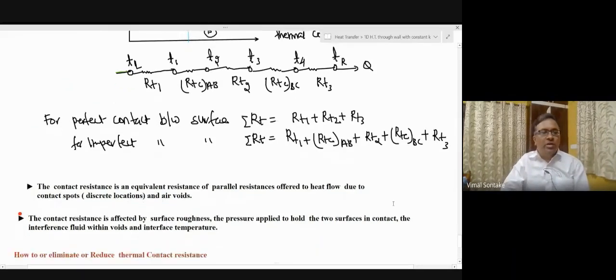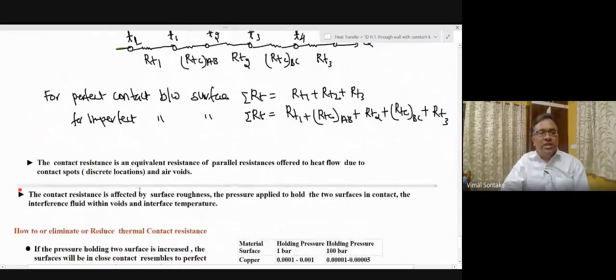Also, the thermal contact resistance is an equivalent resistance of parallel resistances offered to heat flow due to contact spots and air voids.